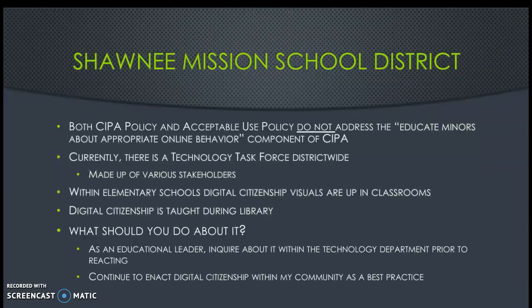There are online safety programs out there that are free, and having the district vet a program and then endorse that program would ensure that we have a consistent framework for teaching these skills. I would also just continue to enact my digital citizenship lessons within my communities, because that's best practice. We need to be teaching these skills. And so I would have librarian teachers continue to teach, continue to reinforce these skills, continue to model these skills so that we know our students are getting the skills that they need to be 21st century learners.